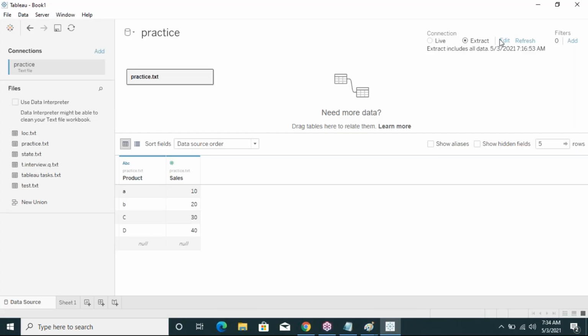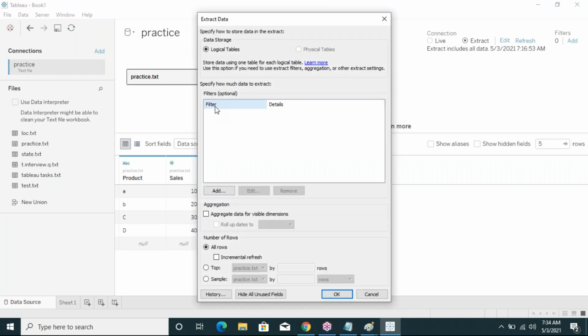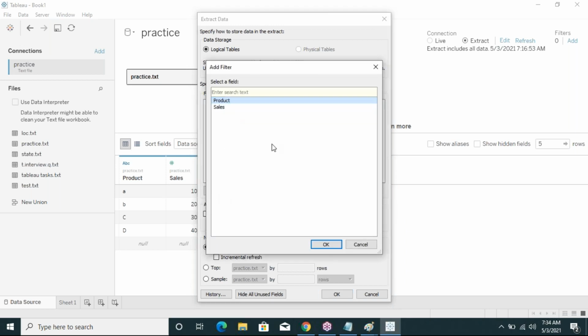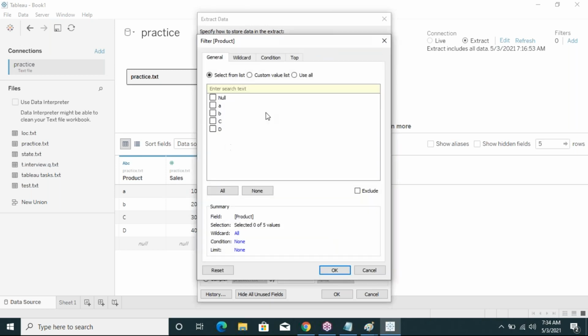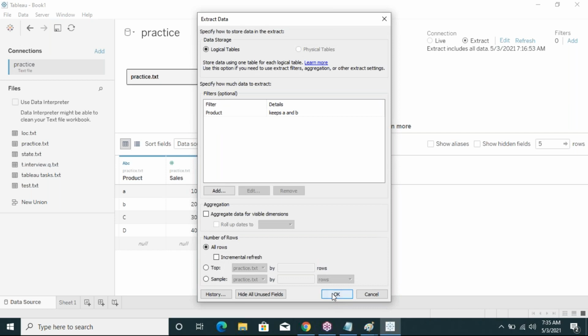So right click on the edit button, go to the filter option, add a filter, and then choose product. Click on product, click okay. Here there are product values: I'm selecting a and b, I don't want c and d. I want only a and b product values. Click on okay, and again click on okay.